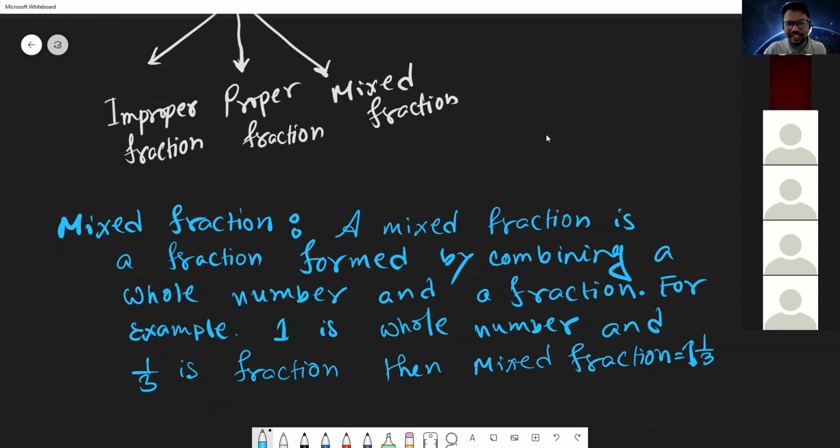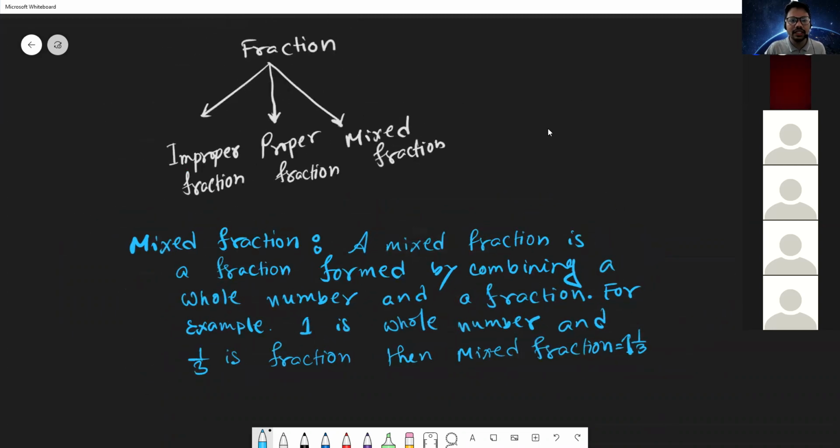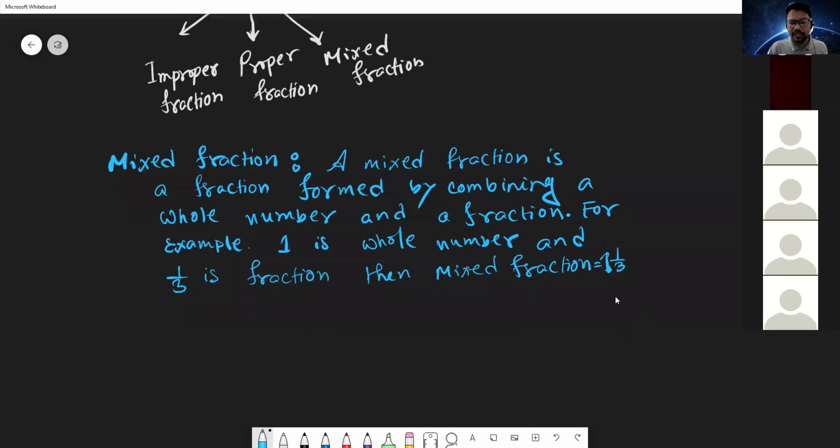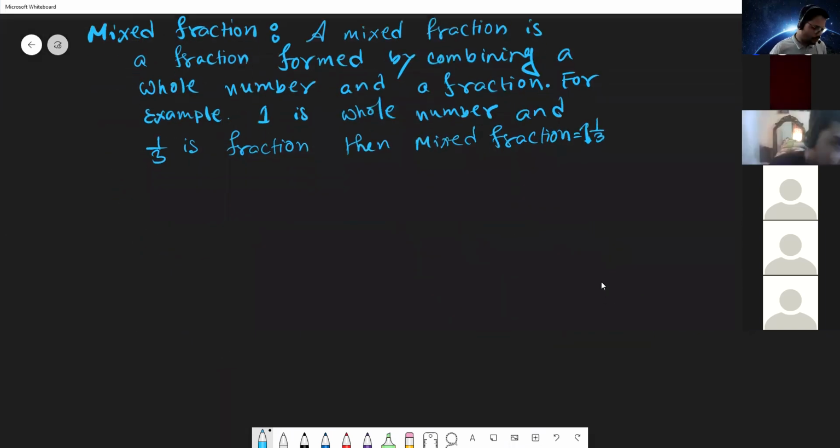This is the first part we have done. In fractions, there are total three types: improper fractions, proper fractions, and mixed fractions. We already know the definitions of improper fractions and proper fractions. Then for mixed fractions, we have written the definition here with an example.